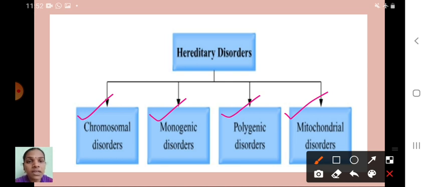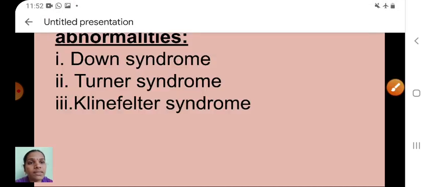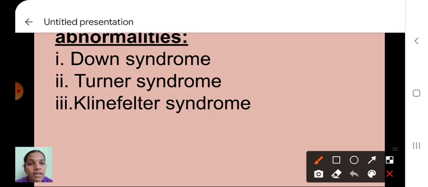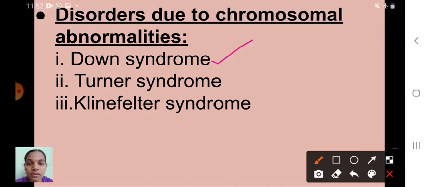Last session I started chromosomal disorders. In your textbook there are three examples. The first example we already discussed. Can you say what the disease name is? Yes, Down syndrome, isn't it? Disorders due to chromosomal abnormalities: Down syndrome, Turner syndrome, Klinefelter syndrome. This one we already discussed, this disease occurs due to chromosomal abnormalities. Now I will discuss Turner syndrome and Klinefelter syndrome.